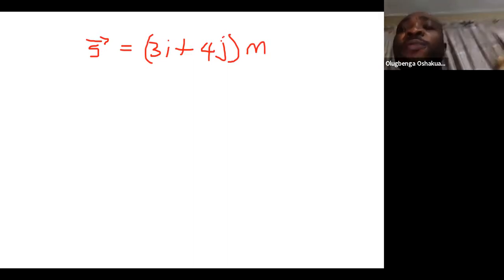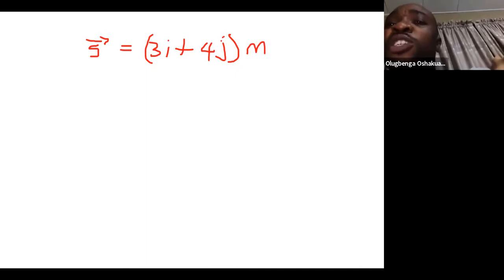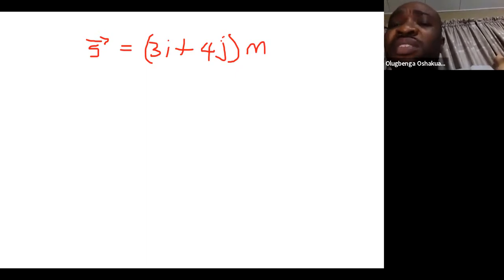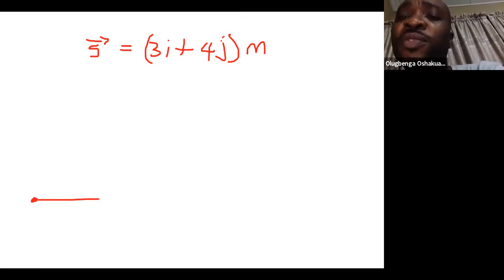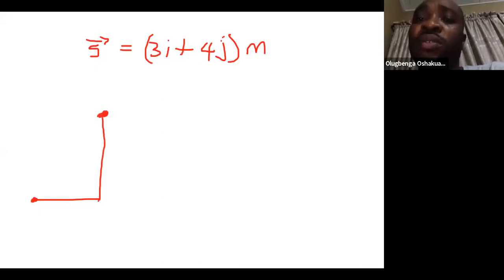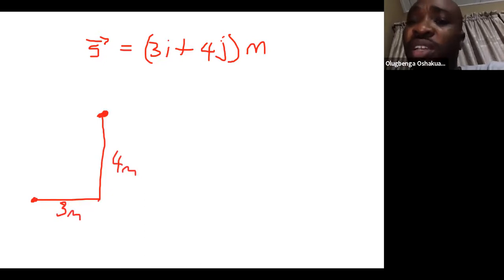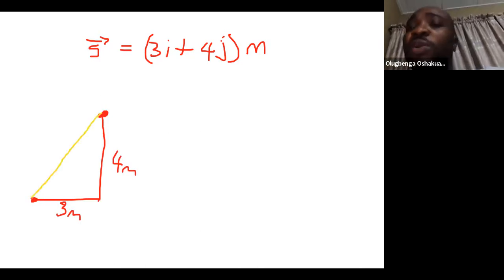If the information I have originally is that there is a displacement S of 3i plus 4j meters, easily I can bring it out graphically: from a certain start point, 3 meters to the right, 4 meters upwards, and the magnitude of this displacement will be this yellow line.